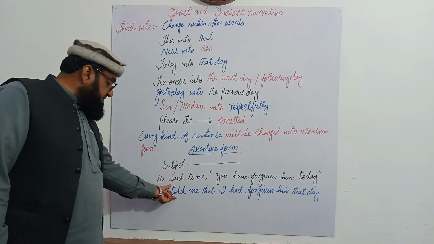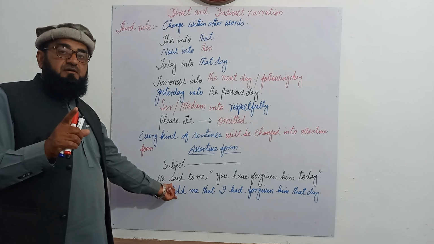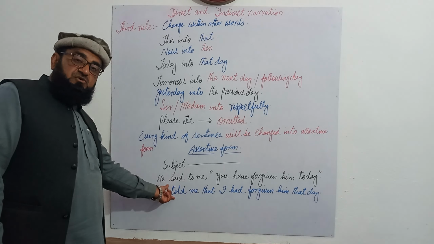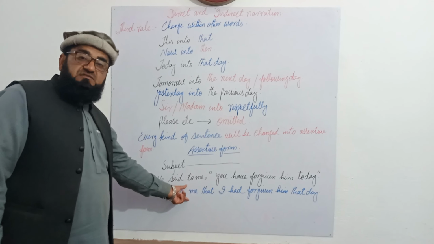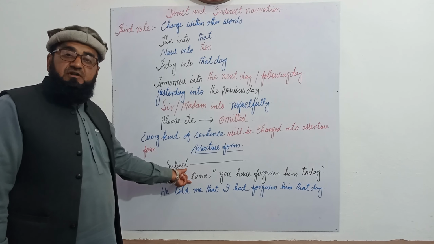First of all, said will be changed into told. That is only in assertive form. So said is changed into told. He told me that. Told will not be followed by to, and said will always be followed by to. If said is there, it remains there in an indirect statement as well. This is not any mistake. But if you are changing said into told, bear in mind there may not be to. To will not be inserted here. That preposition will not be used here.